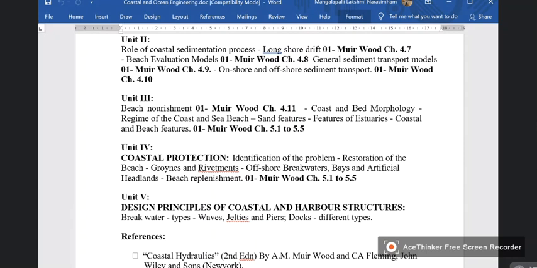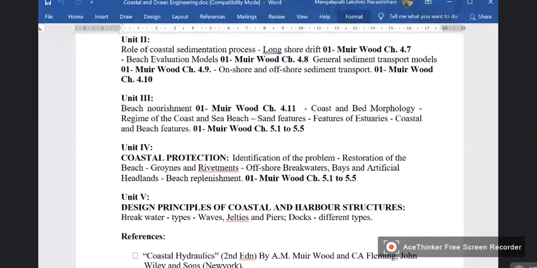These are all various types of coastal and harbor structures, which will serve us to carry out cargo handling operations or making calm water near the ocean for the purpose of navigation or any other purpose. So, this is the overall subject.